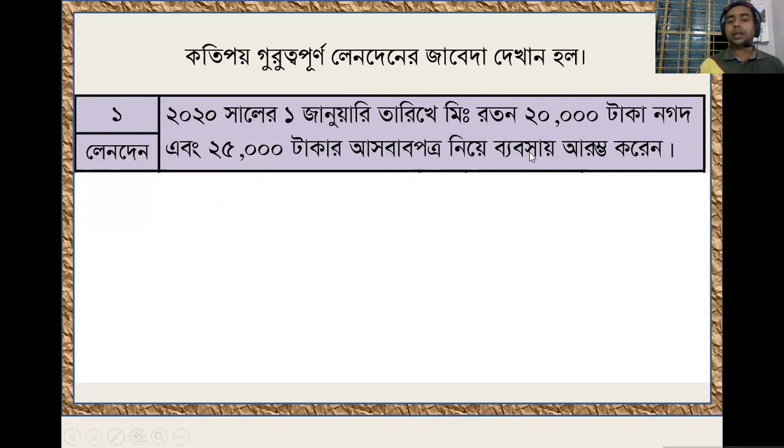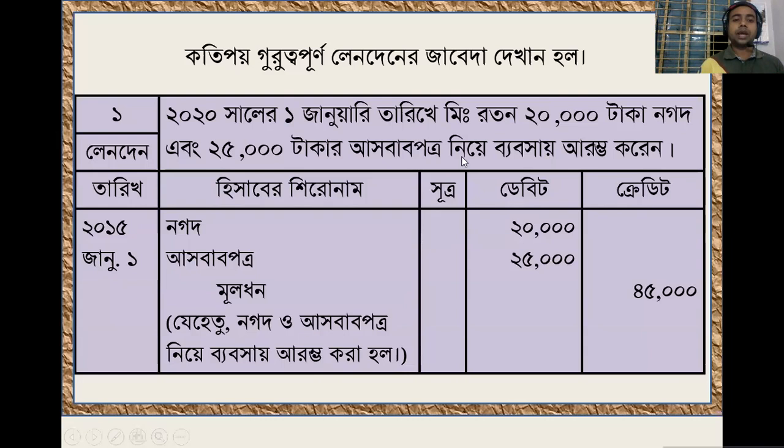On the other hand, capital. If capital increases, it will be credit. So according to the golden rules of accounting, assets means here cash, assets means here furniture, and on the other hand capital means capital. So cash 20,000 taka, furniture 25,000 taka, combinedly for the capital 45,000 taka credit. Asset debit and capital credit. Okay.